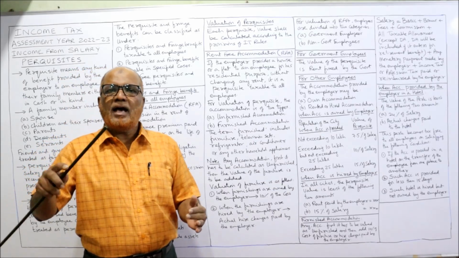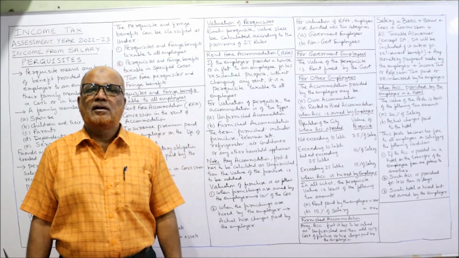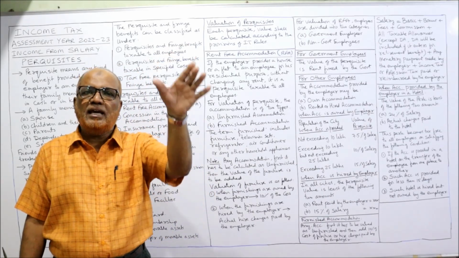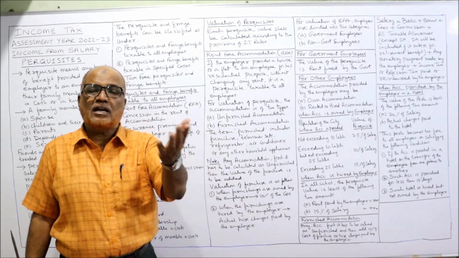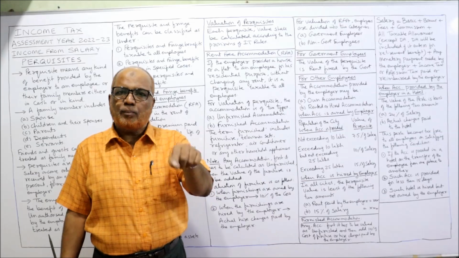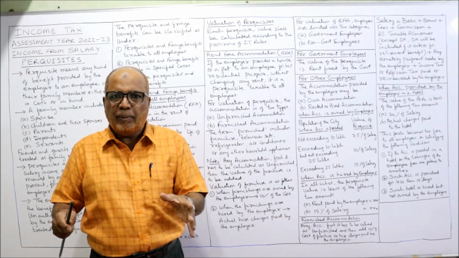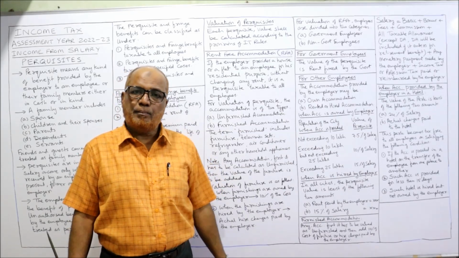Suppose the company has sent one of the employees to a different place. There the employee is staying in a hotel. So he's getting the advantage because he's not paying anything. So the Income Tax Act treats it as a taxable perquisite: 24% of salary or the hotel bill paid by the company, whichever is least.